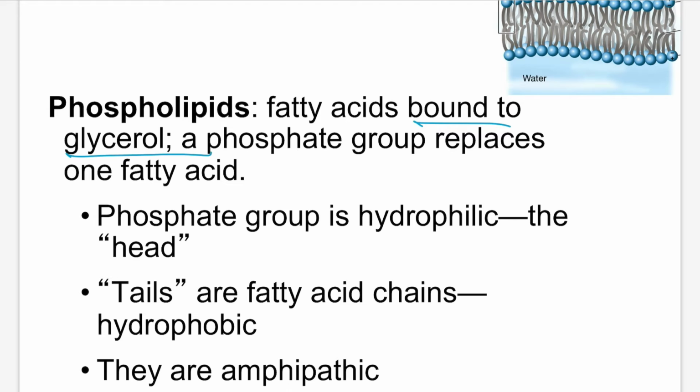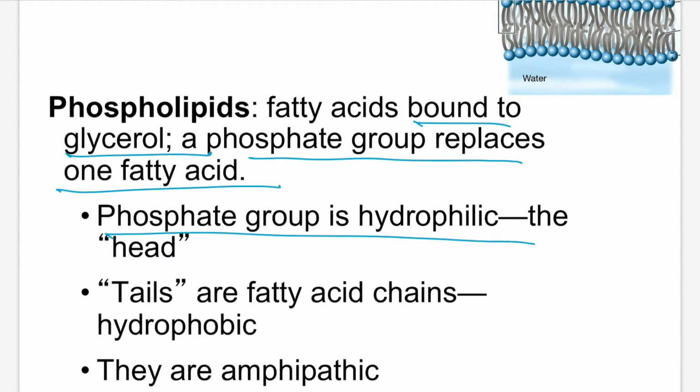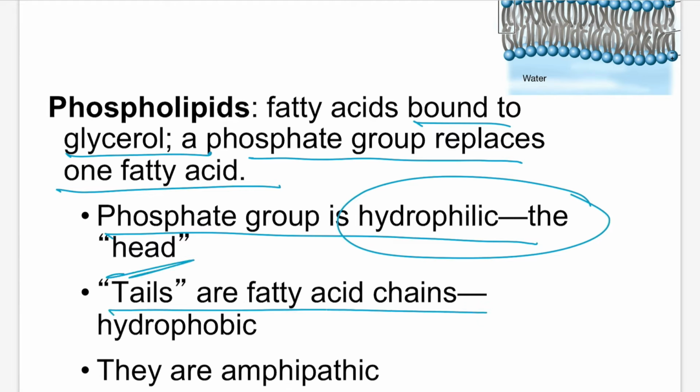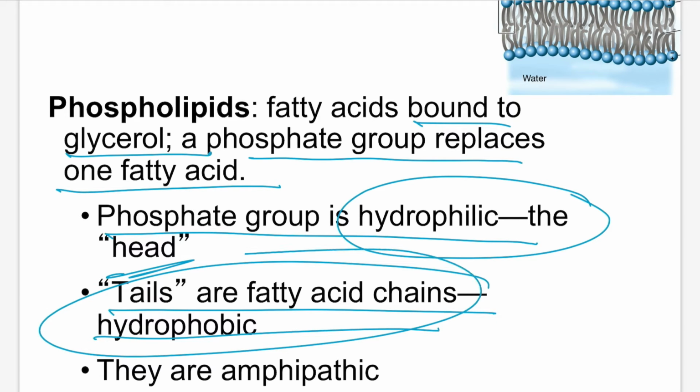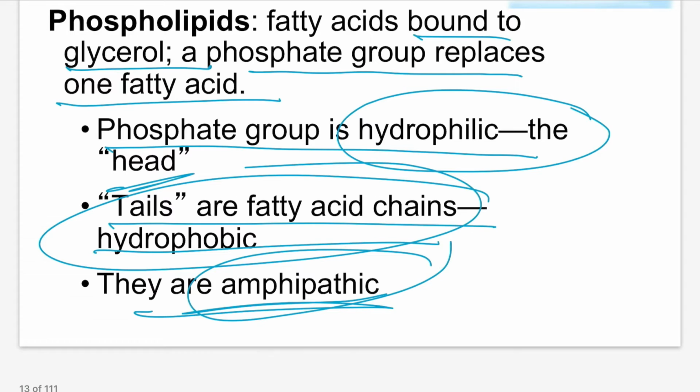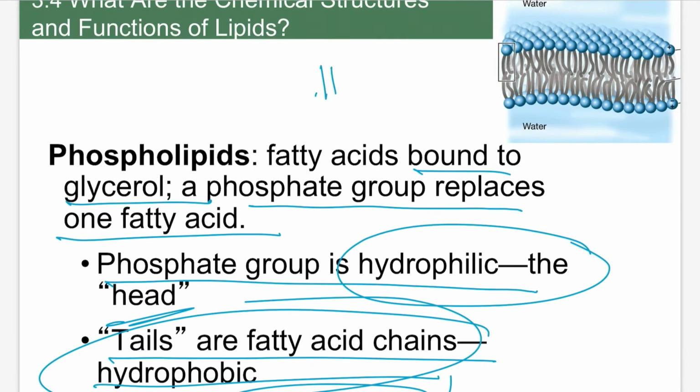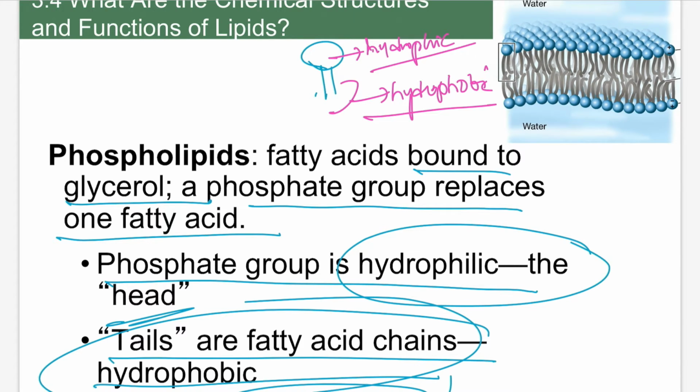With the fatty acid bound to glycerol, a phosphate group replaces one fatty acid. The phosphate group is the hydrophilic head. The tails are fatty acid chains, which are hydrophobic. Thus, this is an amphipathic nature. The head is polar, reacting with polar substances; it is hydrophilic, the phosphoric group. The tails are hydrophobic. So completely it is amphipathic nature.